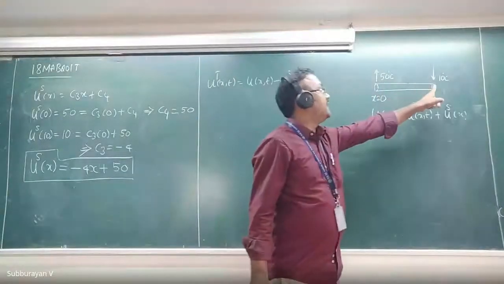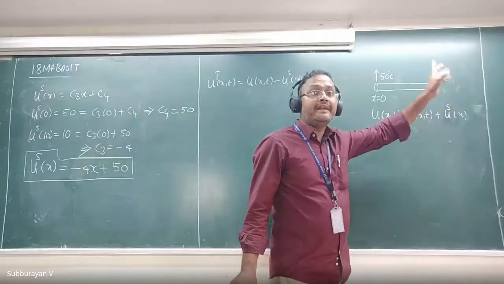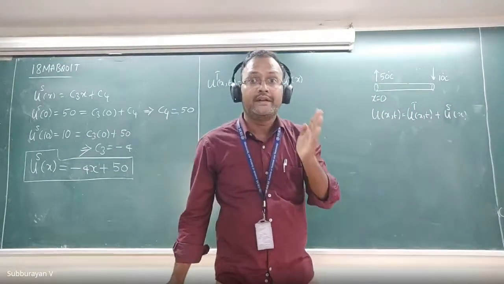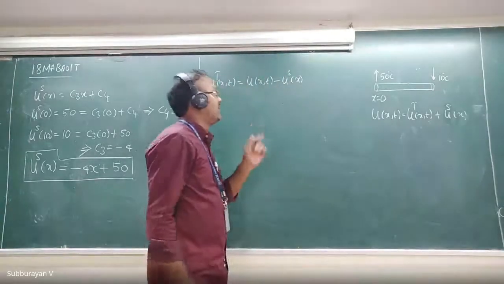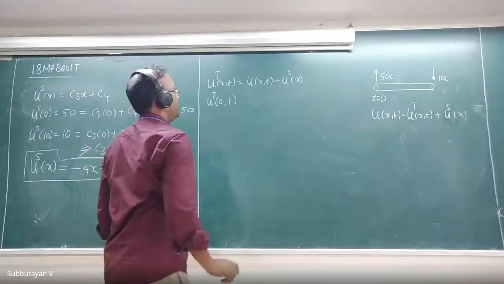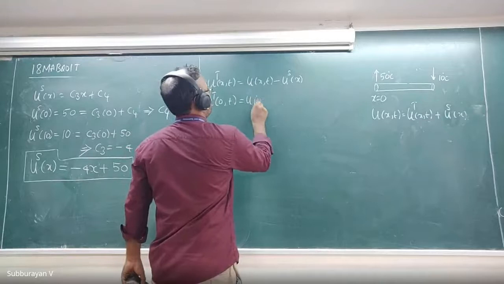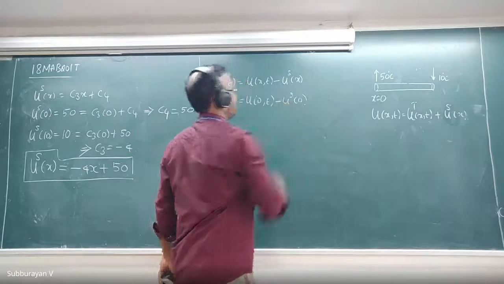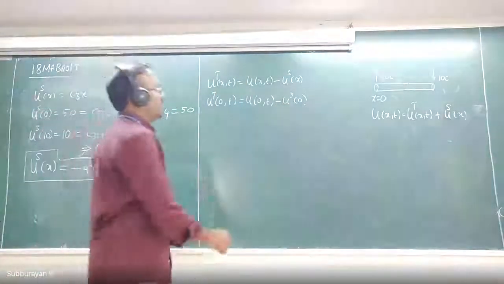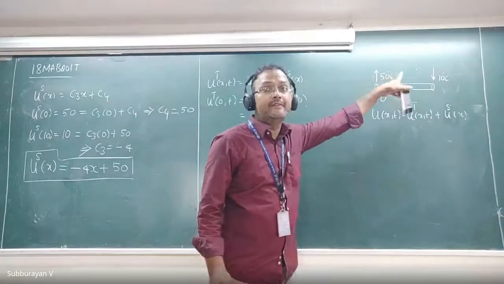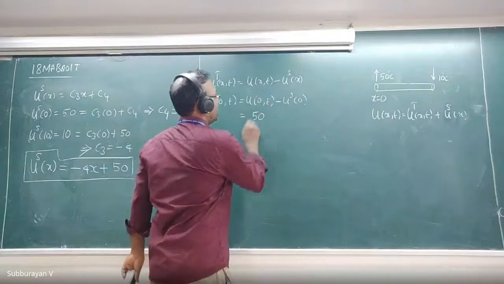Then as well as at x equal to 10, we are maintaining 10 degrees Celsius. Therefore, u of 10 comma t is also 10 degrees Celsius. Okay, fine. Therefore, what is our ut of 0 comma t? Ut of 0 comma t is equal to u of 0 comma t minus us of 0. What is u of 0 comma t? Here at x equal to 0, we are maintaining 50 degrees Celsius. Therefore, this is 50 minus us of 0.